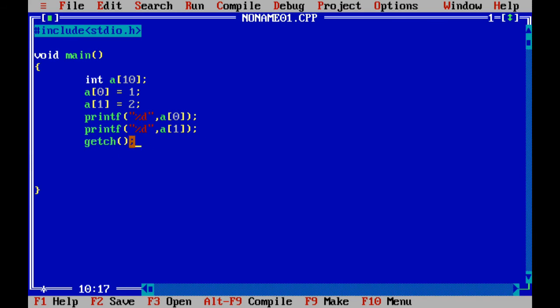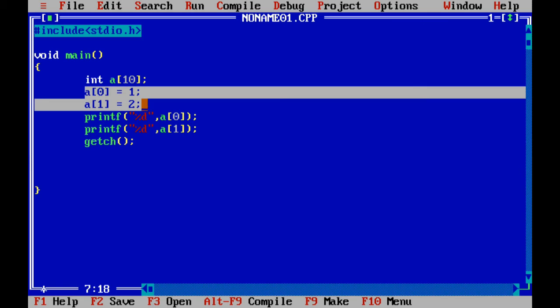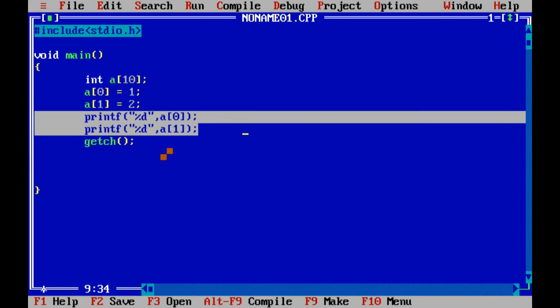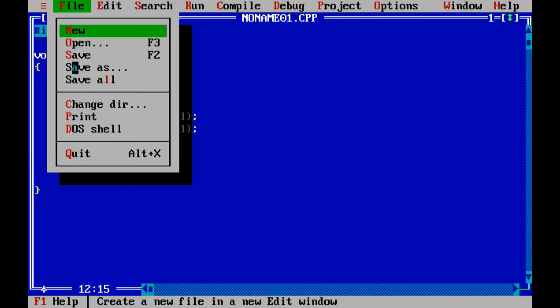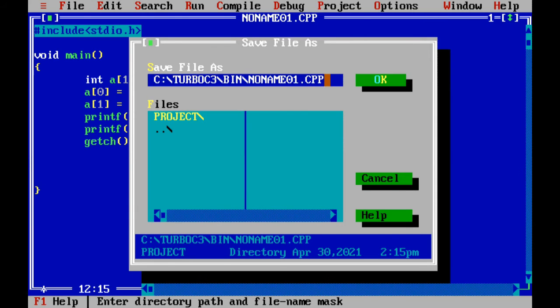We are just printing the values 1 and 2. We have created an array, assigned the values 1 and 2, and we are printing them here. We will save this file as array.c.